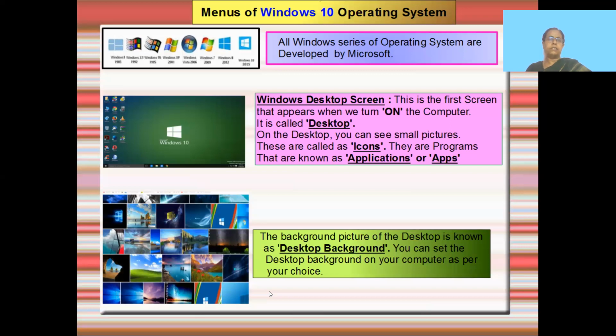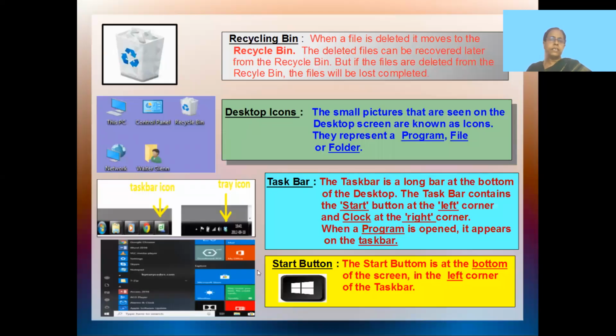These are the operating systems. Now when you see the desktop, you find these types of small icons or applications. This is the recycle bin. What do you mean by recycle bin? You see, you have the word recycle even in science and everywhere, like the plastic you throw, or the papers, they are recycled and used again. So all the information that is deleted gets into the recycle bin.